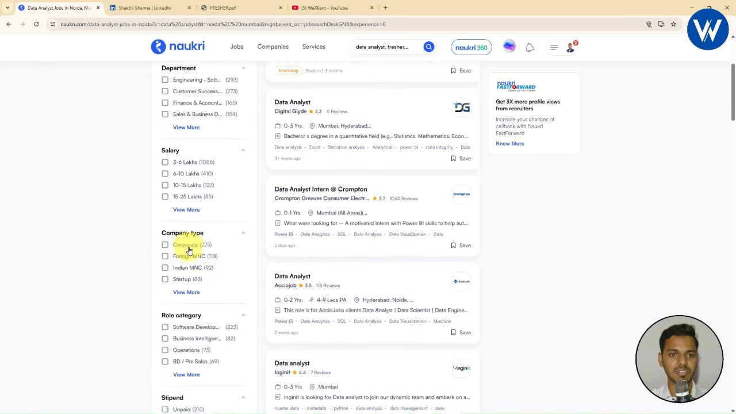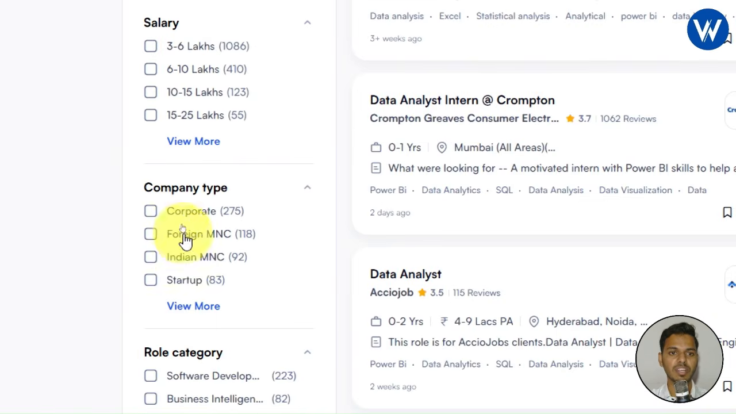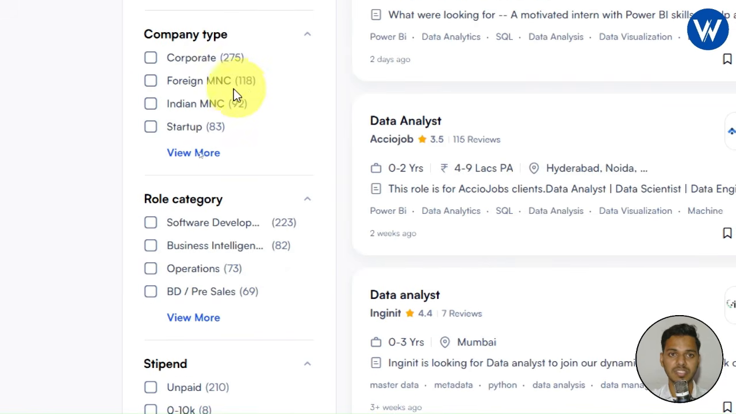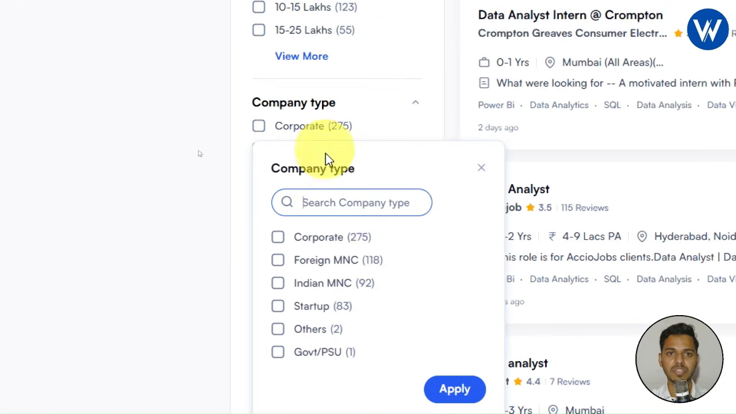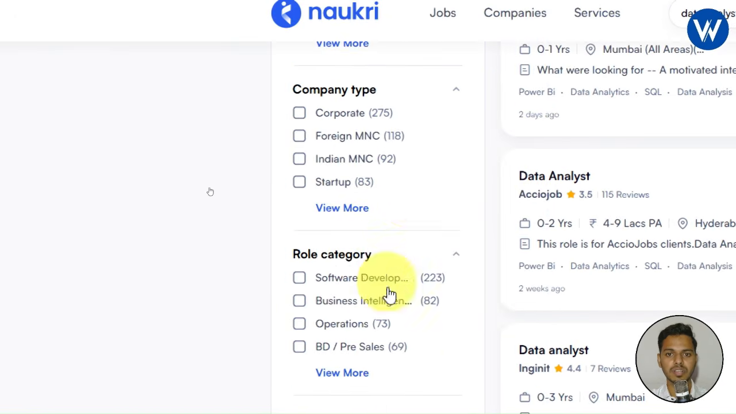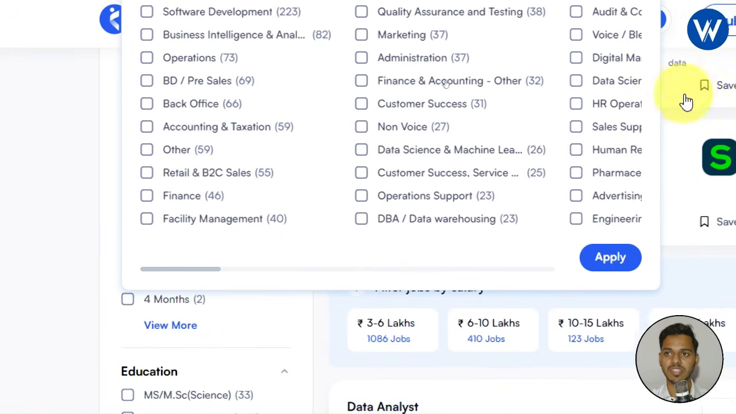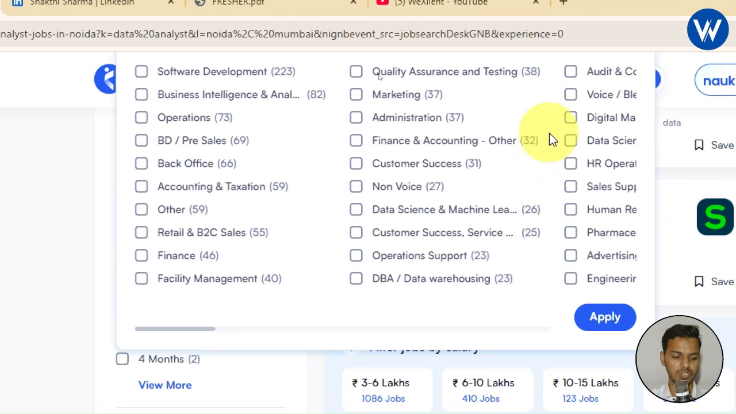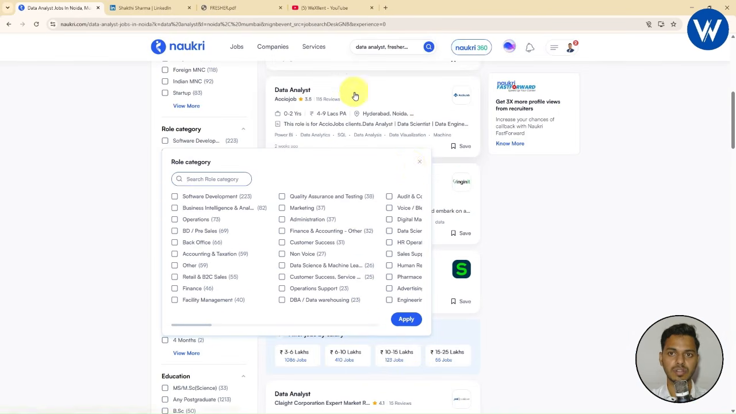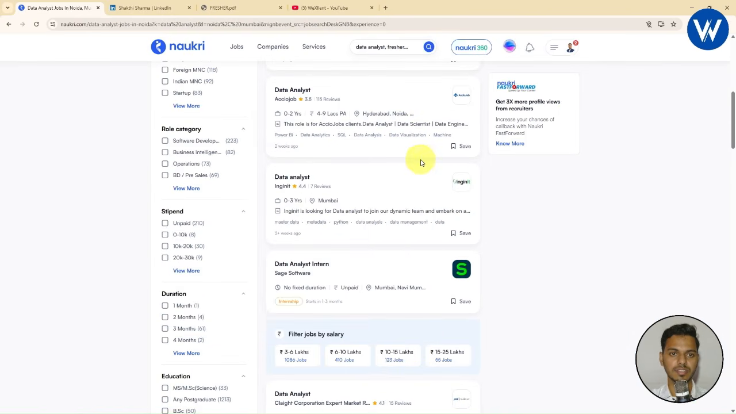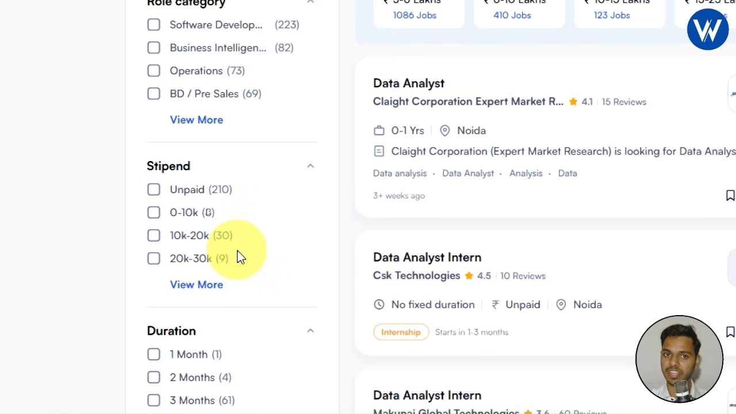Now moving to the next filter, company type. Either you want corporate, foreign MNC, Indian MNC, or startup. From here you can select the company. Alright. Now in the same way you can see the role category. Different options are available. These are the role categories. Now let me zoom out, guys. Your option depends. No need of checking this option.